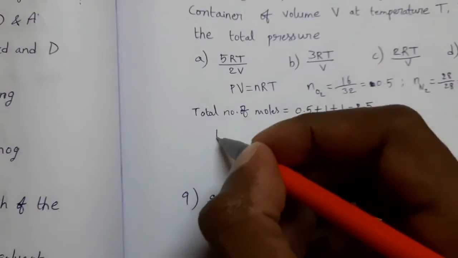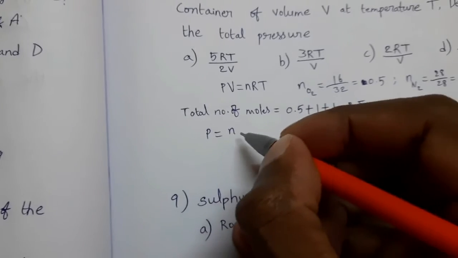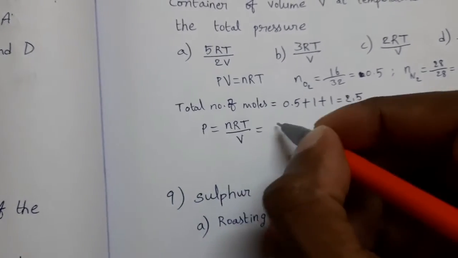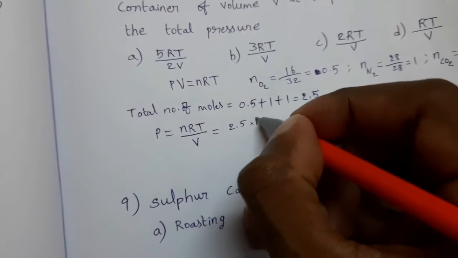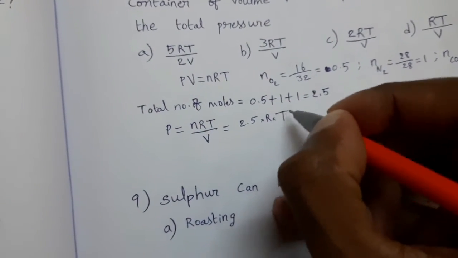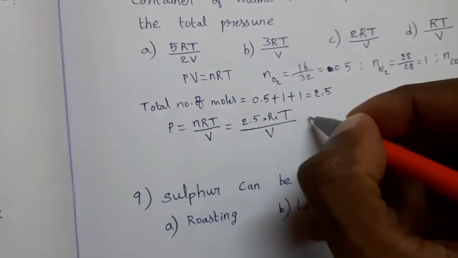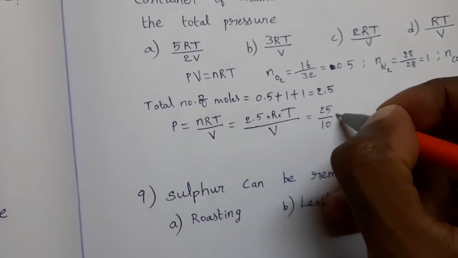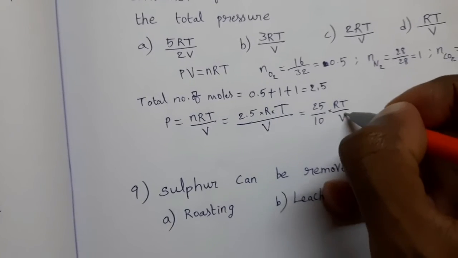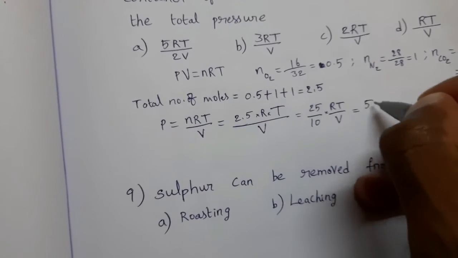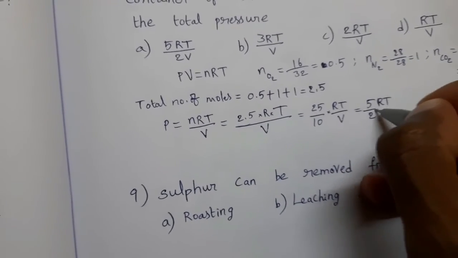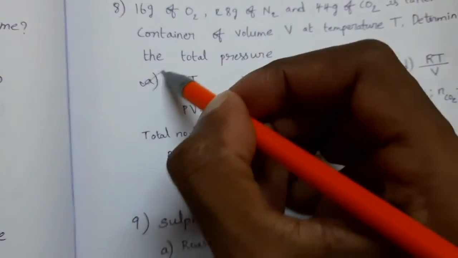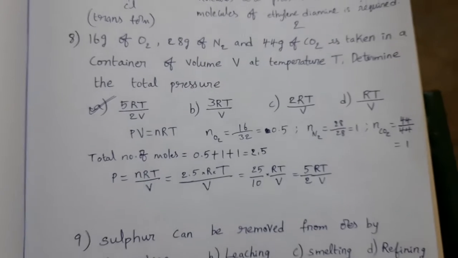Now P equal to nRT by V. 2.5 into R into T divided by volume V. That implies 25 by 10 into RT by V. So 5 by 2 RT by V. Then what is the option? Option A is the answer.